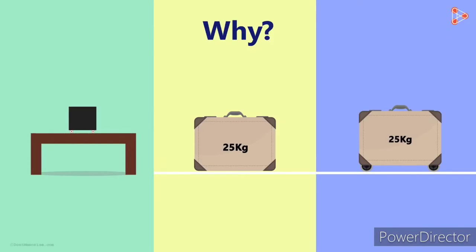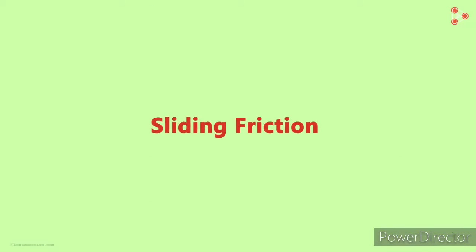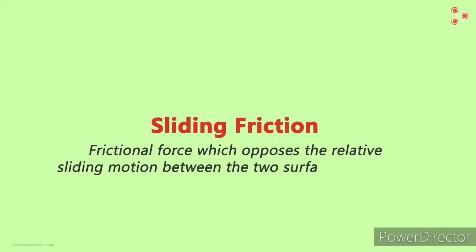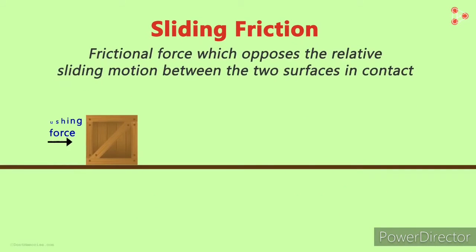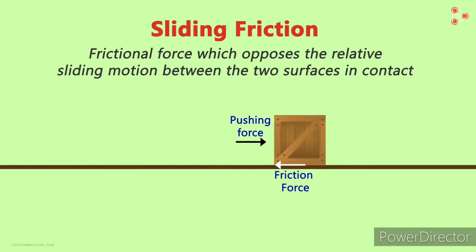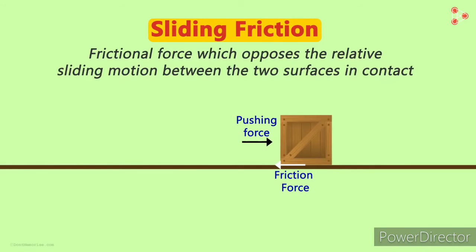Before we discuss the above situations, we need to understand what sliding friction is. The concept is simple. It is the frictional force which opposes the relative sliding motion between the two surfaces in contact. What does this mean in simple words? It simply means that if an object is in motion on a surface, the frictional force that is offered by the surface is called the sliding friction. The key words here are sliding motion. The two surfaces have to be in relative motion with each other.